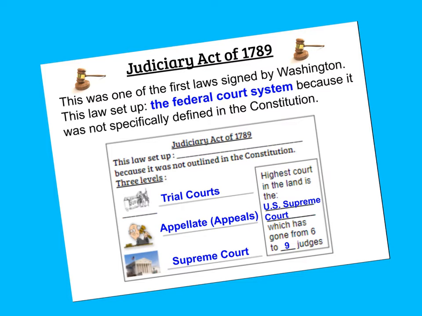Basically, this sets up the Supreme Court as the highest court in the country. And then it also allows there to be federal courts all across our country in addition to the Supreme Court. So for example, right here in San Antonio, Texas, we have a federal court because of the original formation of the Judiciary Act by George Washington.